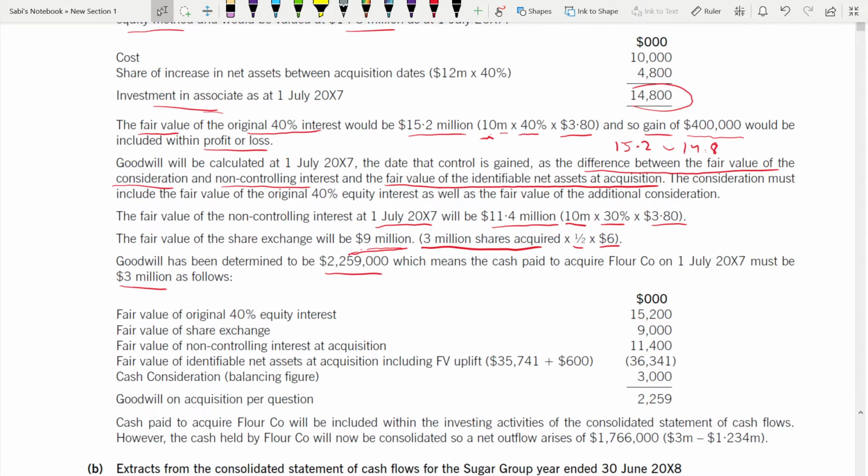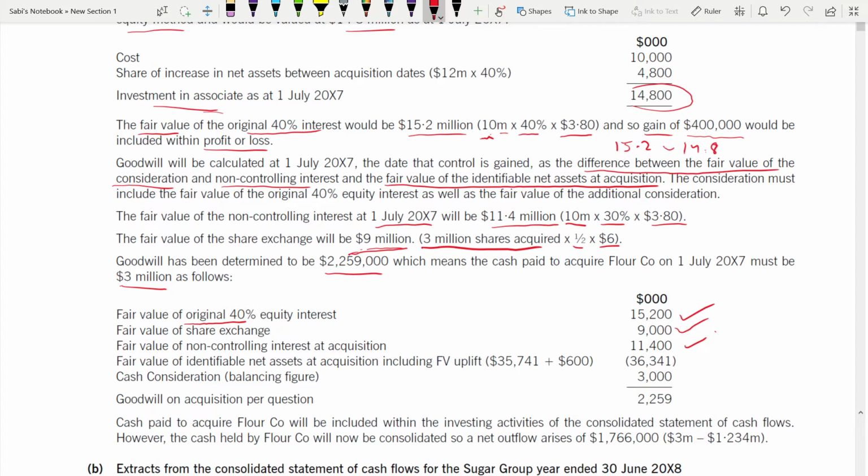So what is the fair value of the original? It had to follow this method. Definitely the original 40% equity interest, the fair value just now you have calculated above, 15.2. Fair value of share exchange just now, 9 million. Add both. Then you have to add the NIC at acquisition fair value. All the fair values you have to add: the 40% equity interest, the share exchange, the NIC at acquisition. All these three fair values you have to add. Then you have to deduct fair value of identifiable net assets at acquisition. How will you do that?